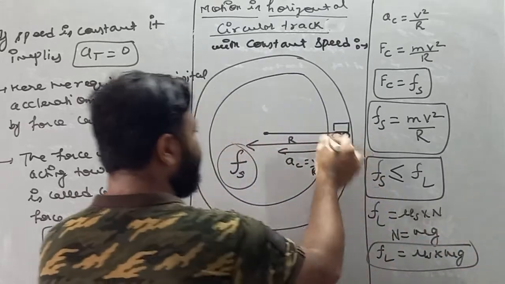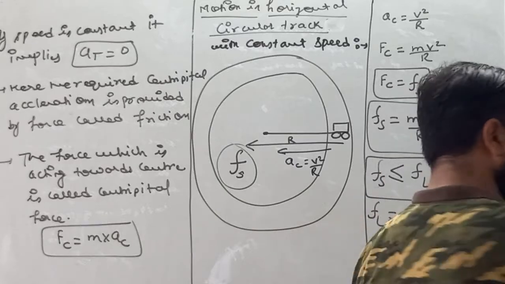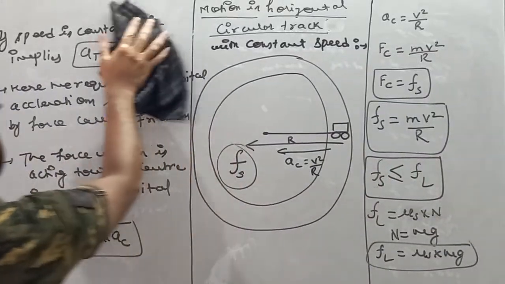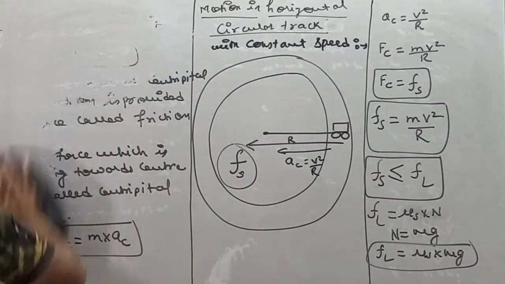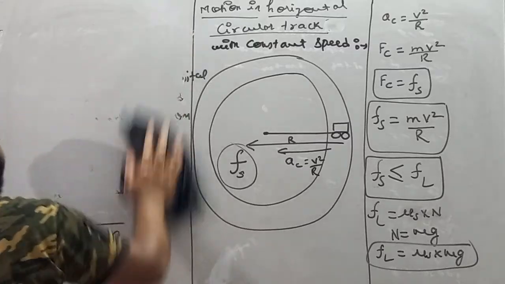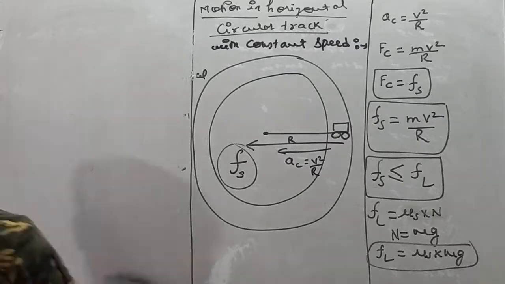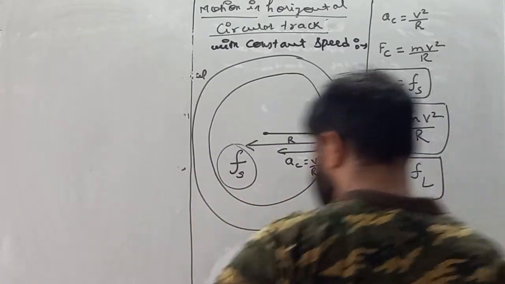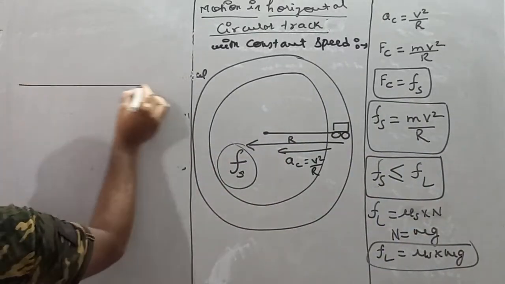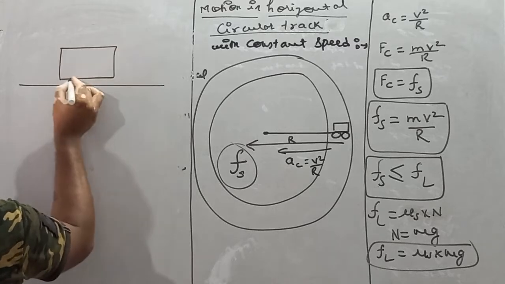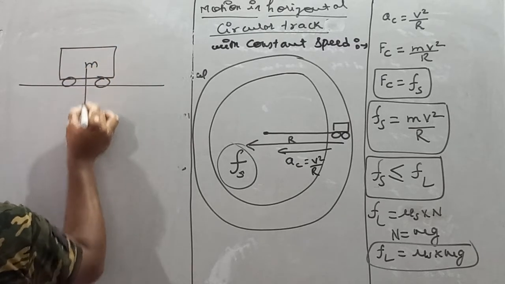Now see, my dear student, I have made this car here so that you will get a clearer concept. Let's suppose the car is like this. This is the car and the mass of the car is m.